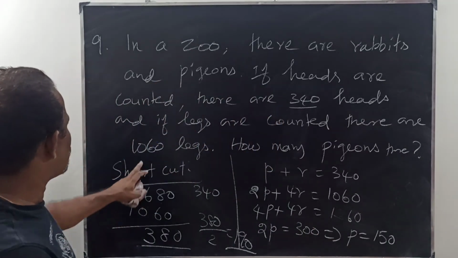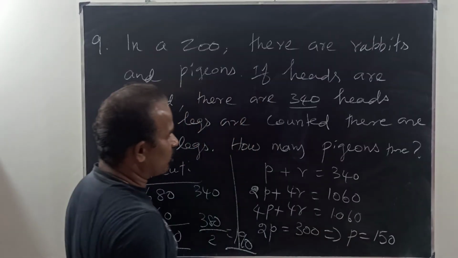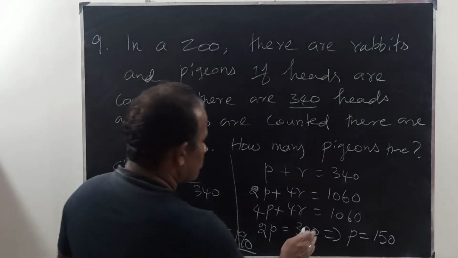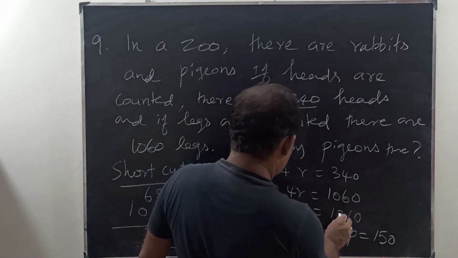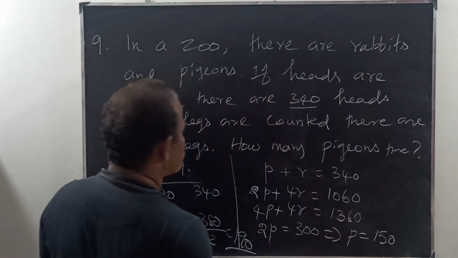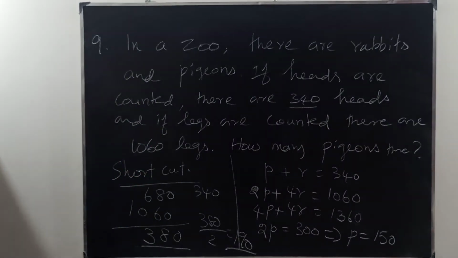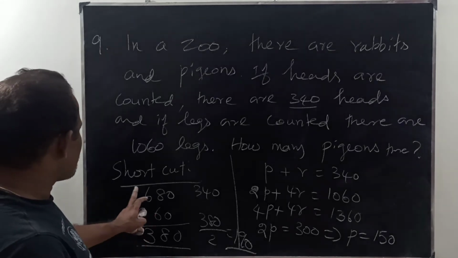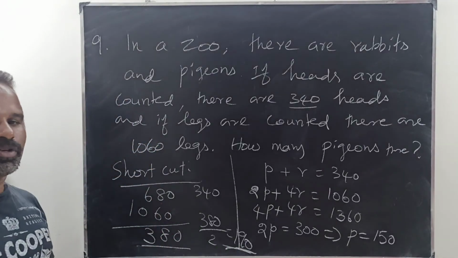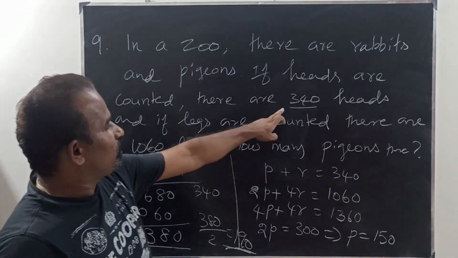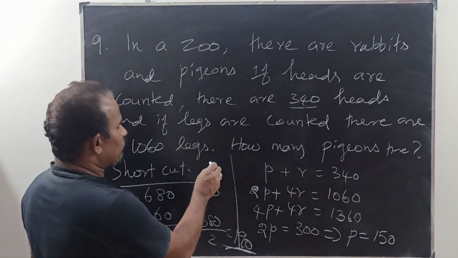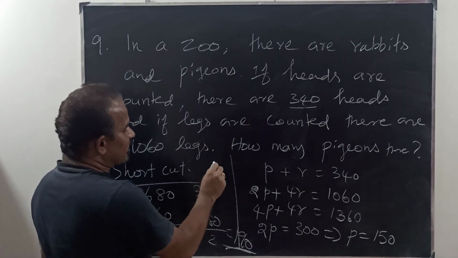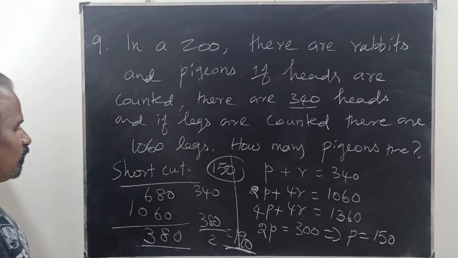Not 1,060, this is 1,360. Yes, right. So therefore the number of rabbits is 190. Understood? So 340 minus 190. Therefore the number of pigeons is 150.